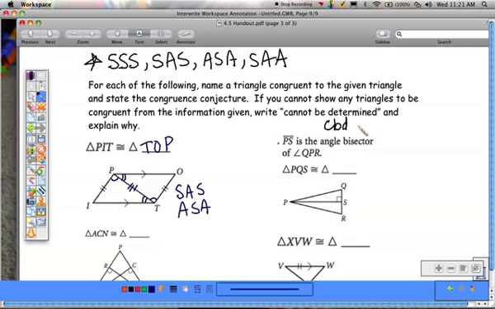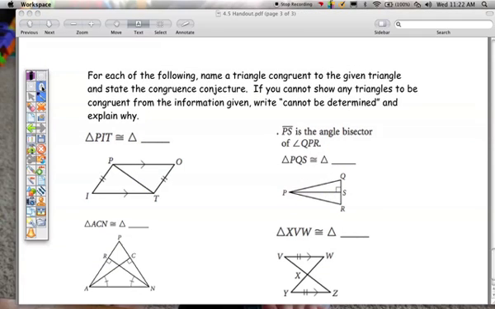Okay, the next one. PS is an angle bisector, so that means these two angles of QPR are the same, and we know they share this side right here, and we know if this is 90, this has to be 90. All right, so this one right here, we have angle, side, angle. So just name it in the same order. PQS is congruent to PRS. Next one.